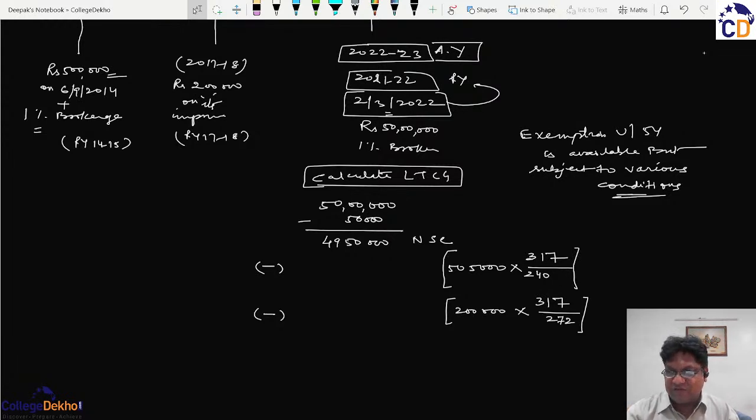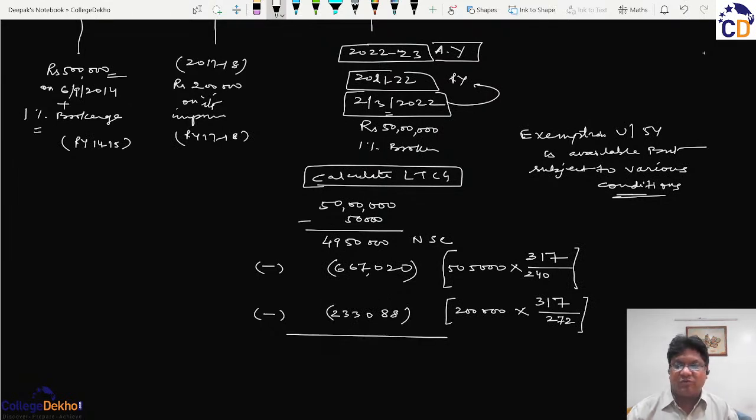So 5,05,000 multiplied by 317 divided by 240, and that figure comes out to be 667020, and this constitutes the indexed cost of acquisition. Similarly, if we multiply 2 lakhs by 317 and divide by 272, then the figure comes out to be 233,088, and that constitutes the indexed cost of improvement.